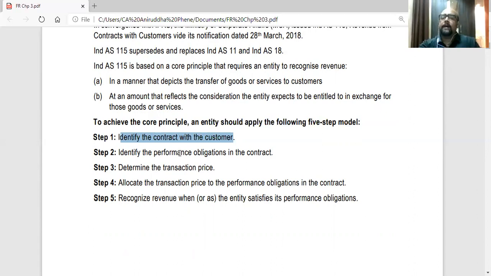Secondly, identify the performance obligations in the contract. What are the performance obligations? What are the goods or services to be delivered and when? Determine the transaction price of the contract. What is the consideration that they are going to expect?